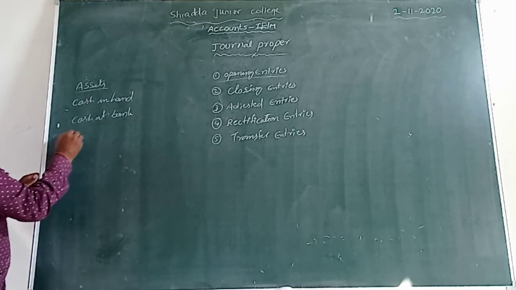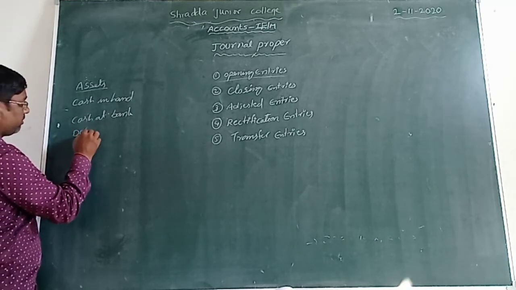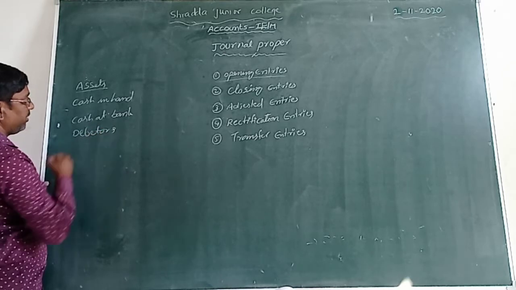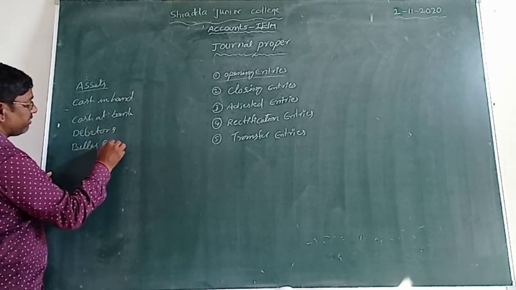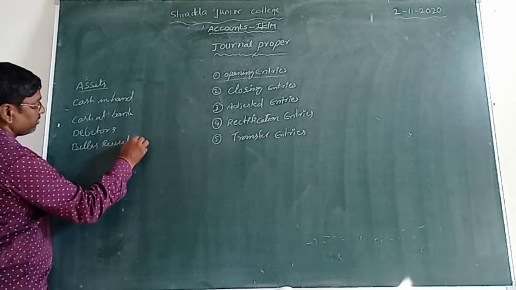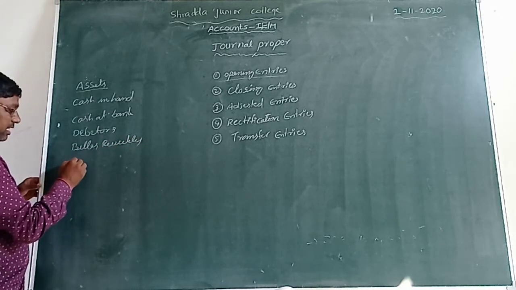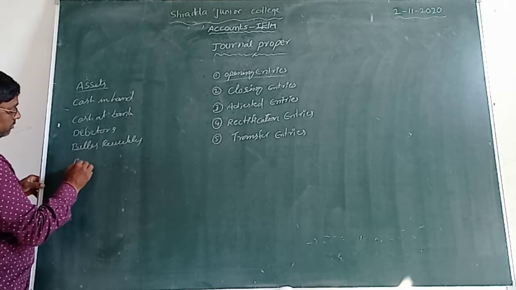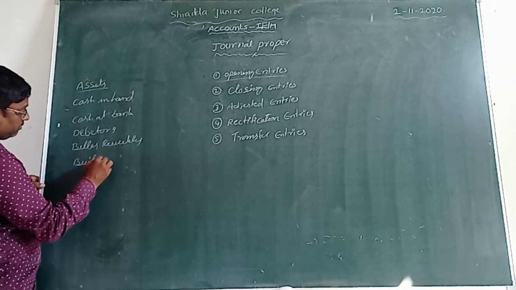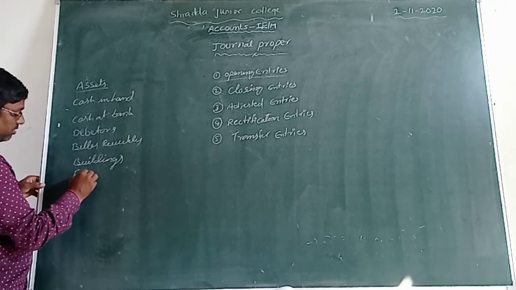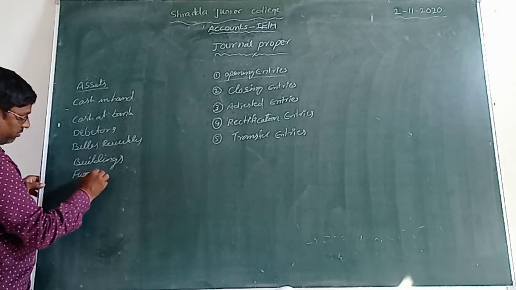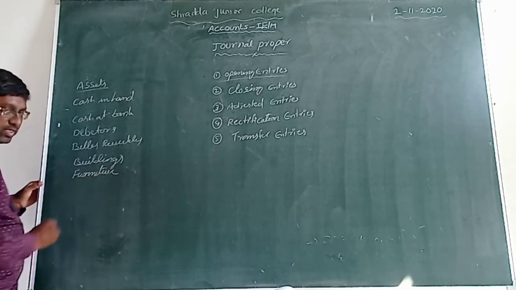Isn't it? And debtors and bills receivable, and another one buildings, next one furniture, isn't it?